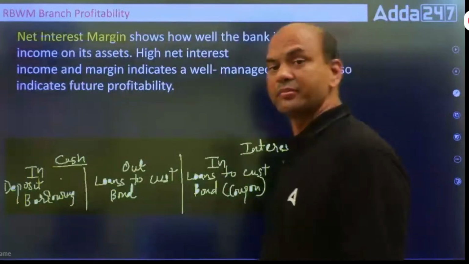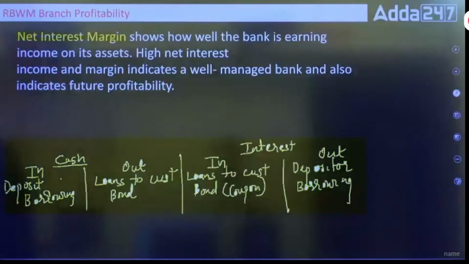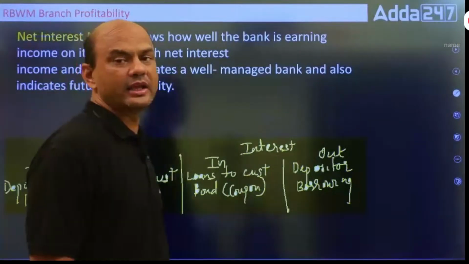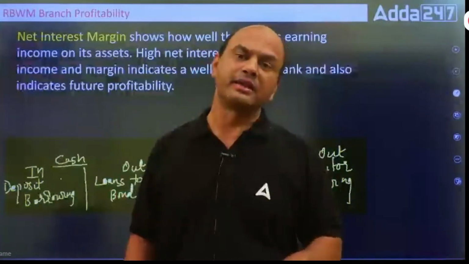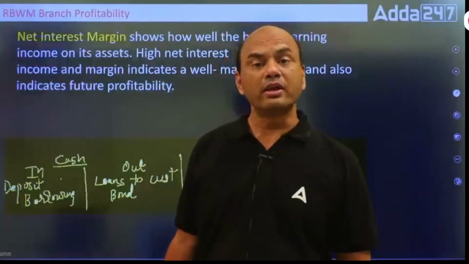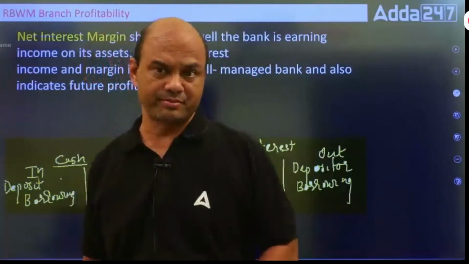Now what is NIM then? Net interest margin. What is NIM? Understand, many books or many teachers use these two words parallelly, NII and NIM. They say NII, NIM, NII, NIM, using the words at the same time. So many of us have the understanding that NII and NIM are same.